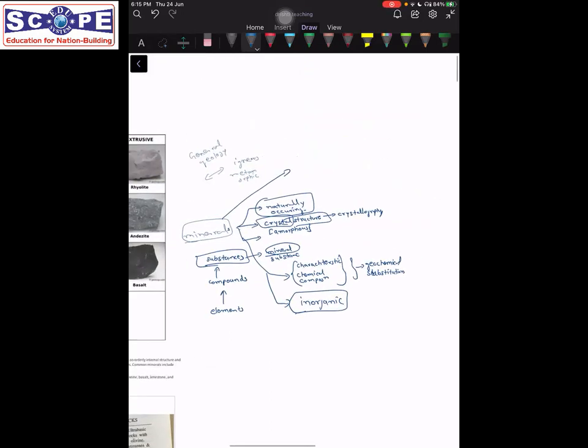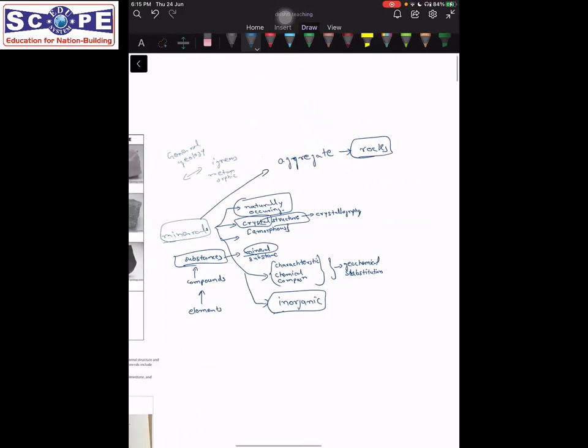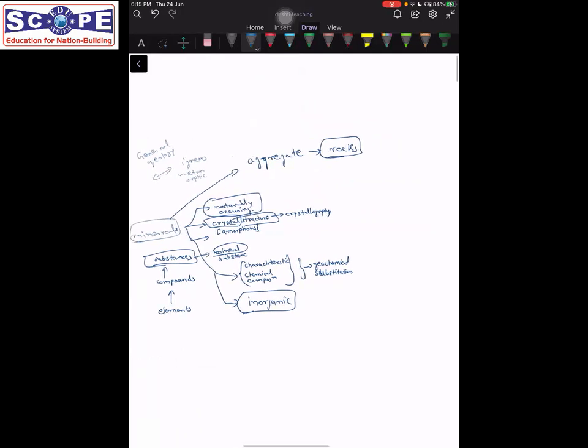Now, when different minerals combine together, they form an aggregate. This aggregate of minerals is called a rock or rocks. Okay, so the aggregate of minerals are called rocks. Now, these could be more than one mineral, and sometimes we find, rarely though, that even a single mineral can form a rock, such as limestone. Okay, but we will deal with this particular thing later.